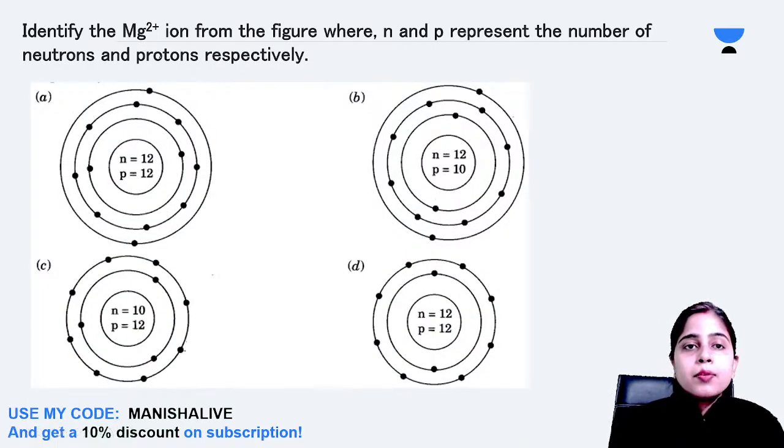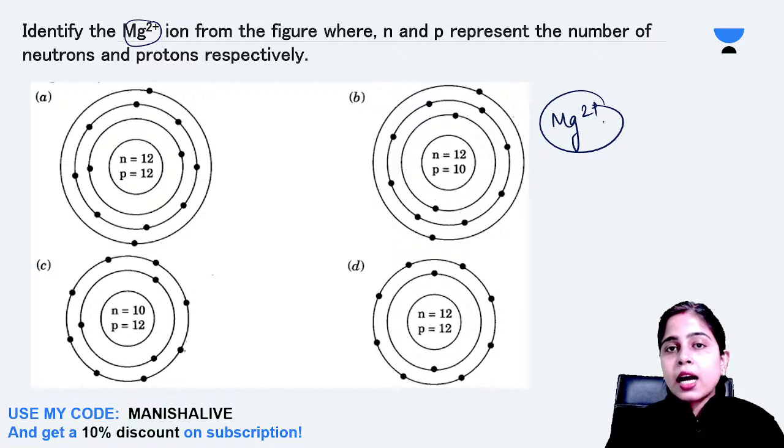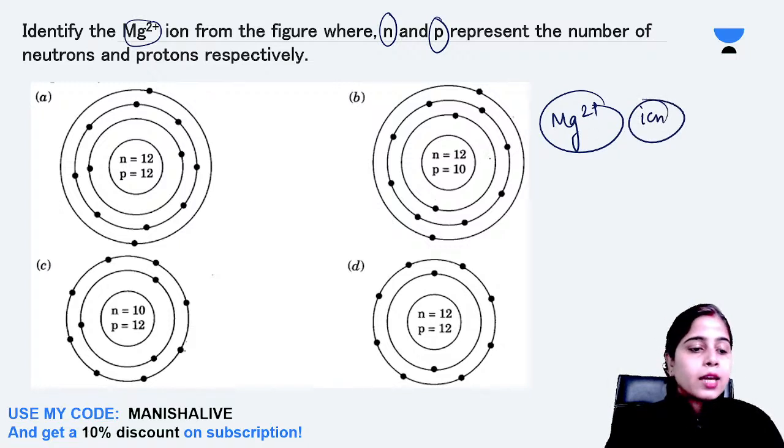Identify the magnesium 2+ ion. You have to identify which is the correct representation of the Mg2+ ion, where N is the number of neutrons and P is the number of protons respectively. A, B, C, D. Which one is the correct representation of your Mg2+ ion?